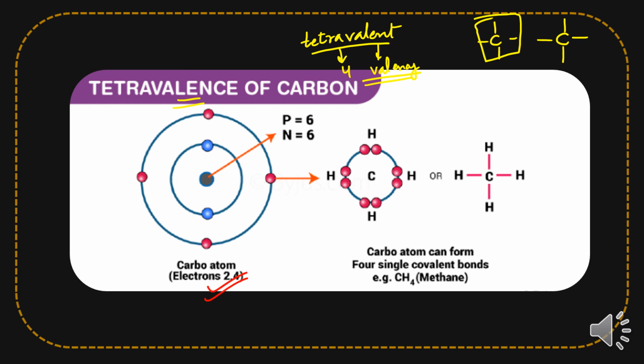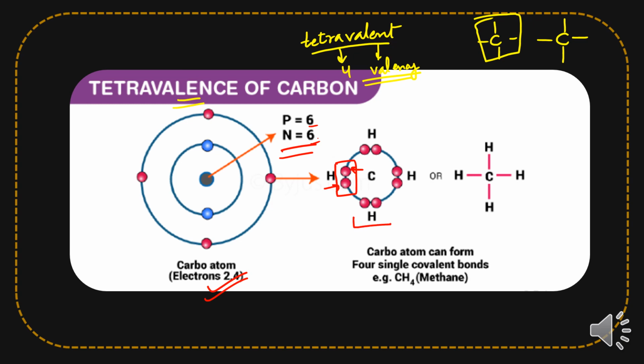So we can see that carbon is having 2 and 4 electrons in the K and L shell respectively, and now you can see that the protons in the carbon are 6 and neutrons are 6. And now you can see that the carbon is bonding with the hydrogen in this picture. The carbon is sharing 1 electron with hydrogen and hydrogen is also sharing 1 electron with carbon.